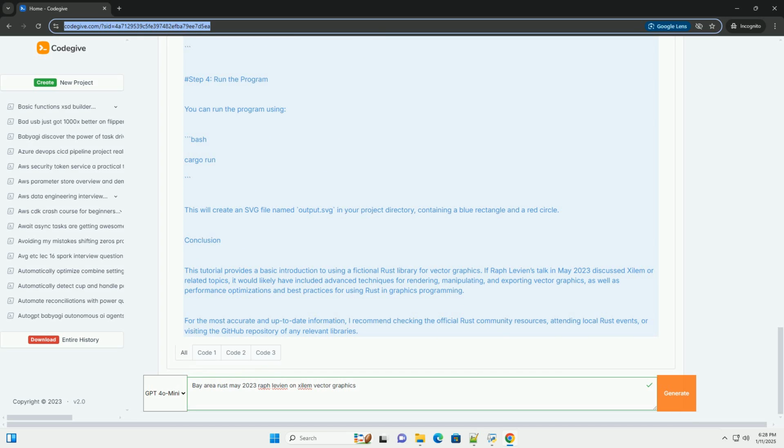Overview of Rust. Rust is a systems programming language focused on speed, memory safety, and parallelism. It has a strong emphasis on correctness and productivity, making it a popular choice for both system-level programming and application development.